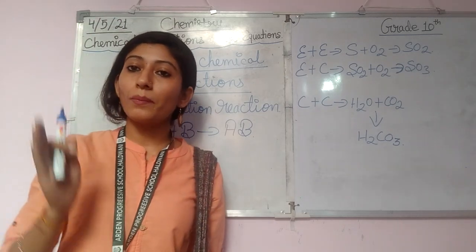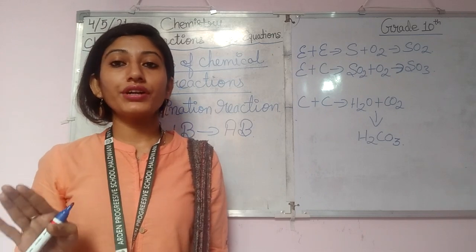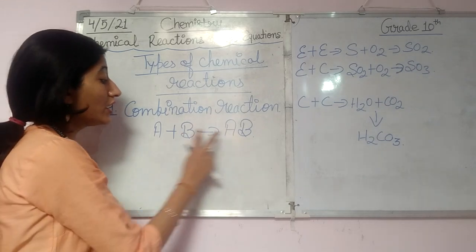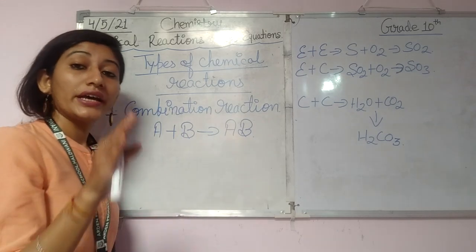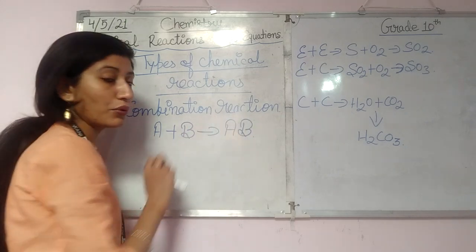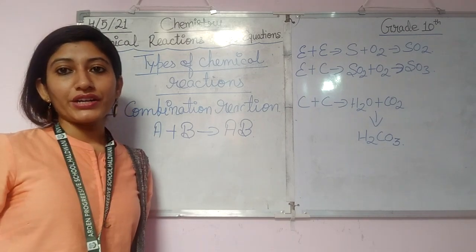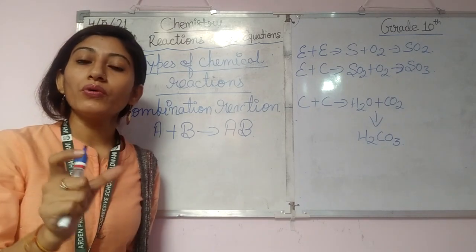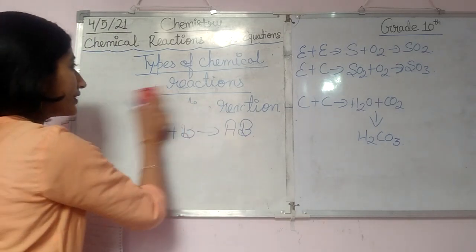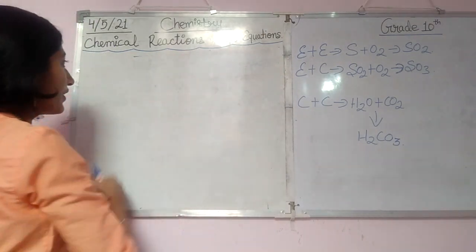I hope now everyone gets how a combination reaction takes place. Here we have two reactants, and when we combine these two reactants we get one single product, right? Now, in the same way, we have another type of reaction called decomposition reaction. This is the second type of reaction.